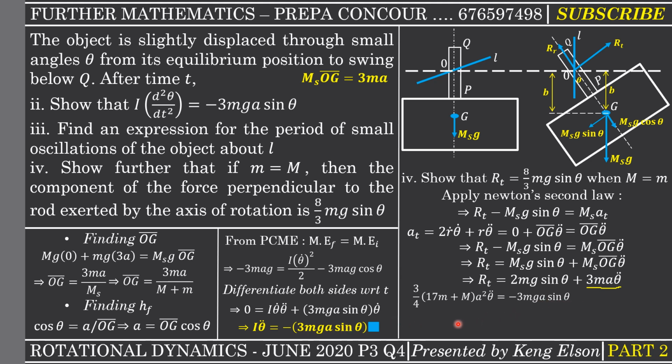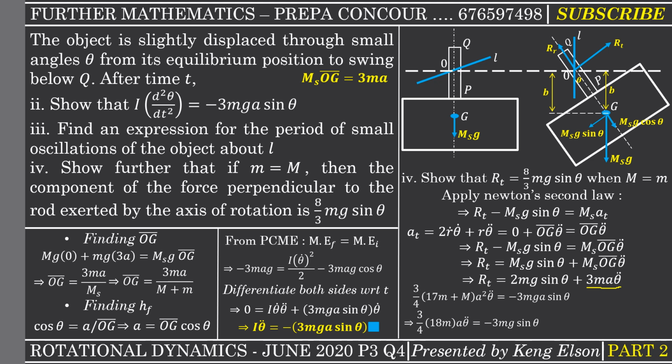Now you realize that from here, if I divide all through by a squared over a, it will give me a. Now I'm going to replace capital M with small m, so 17m plus m gives me 18m. Now what is going to be 3ma theta dot dot?